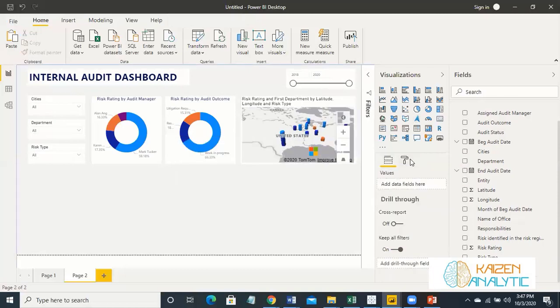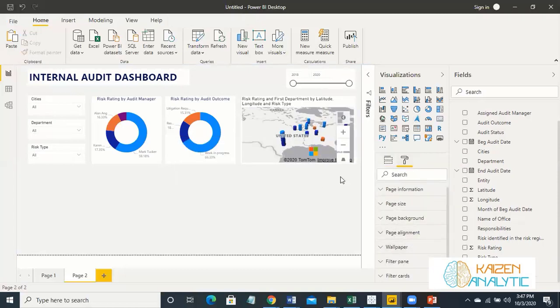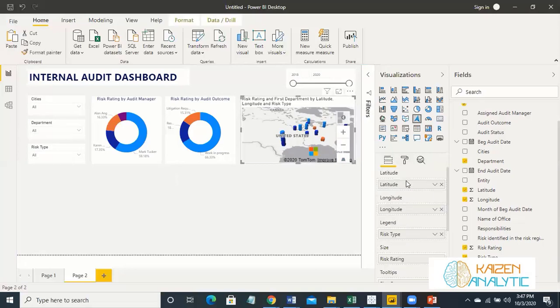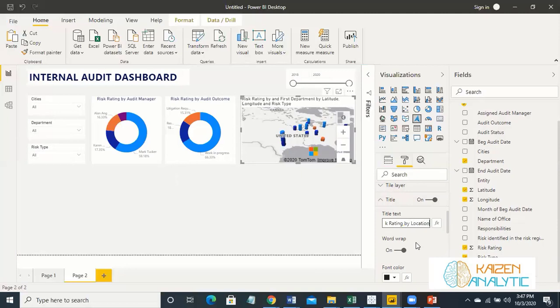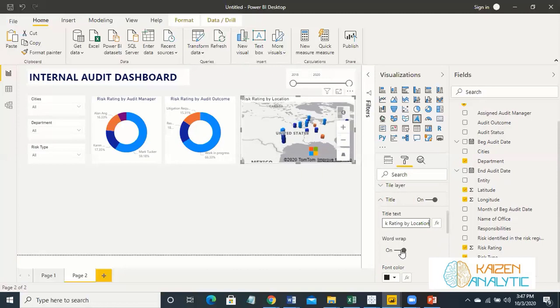Great. So let's click over here and rename it as risk rating by location. Okay. Make it dark blue and also let's make it center line. That's good.